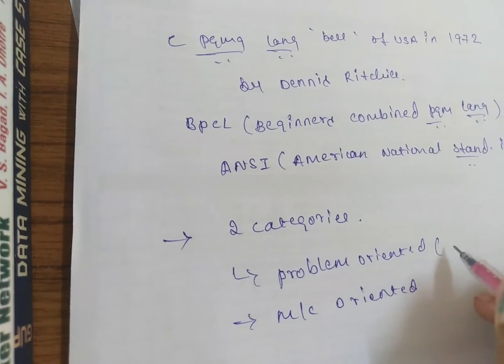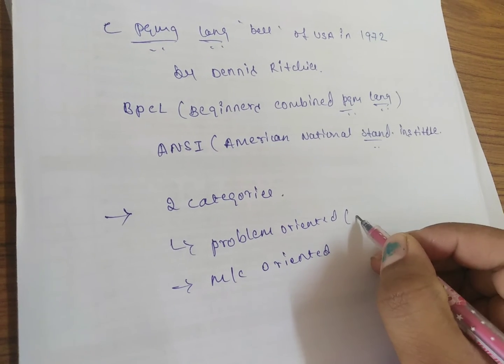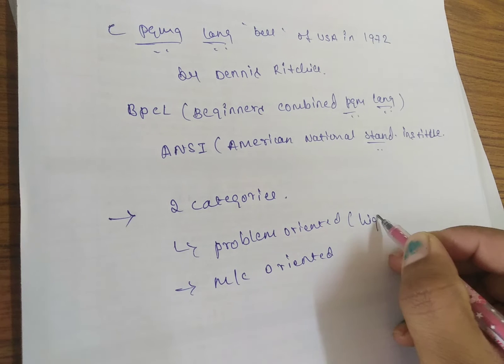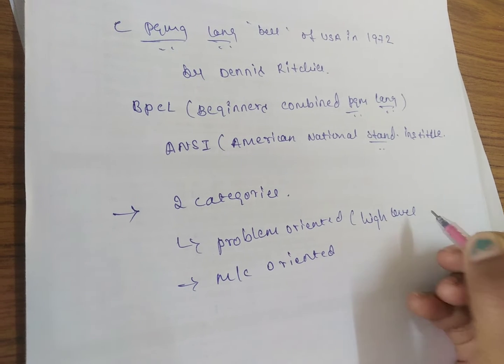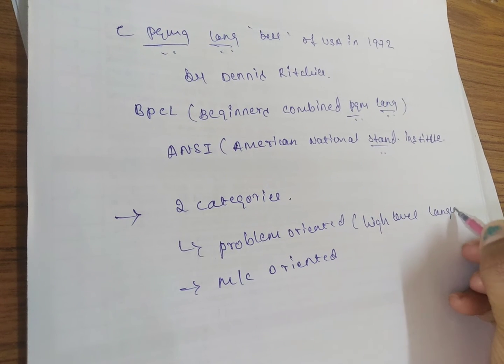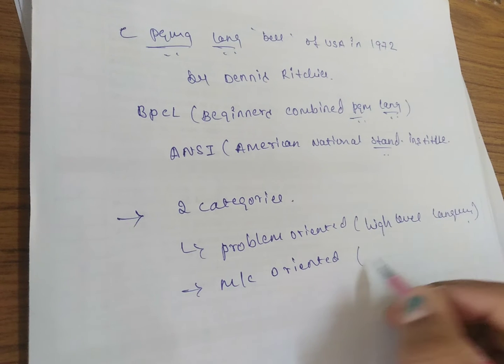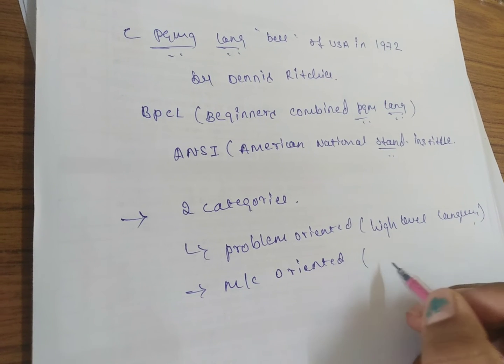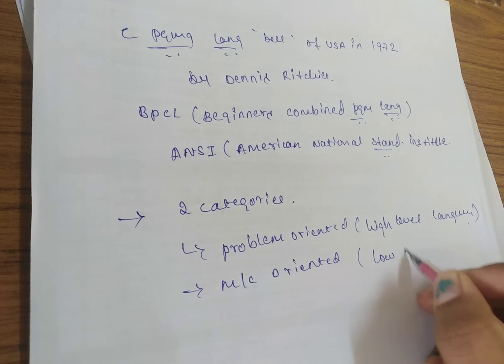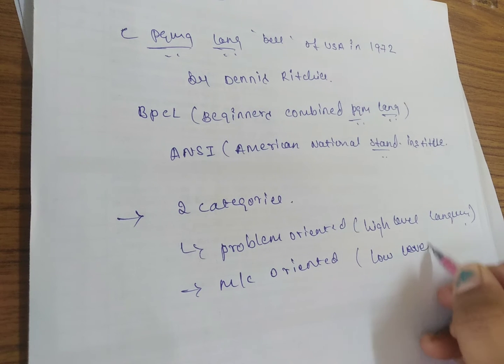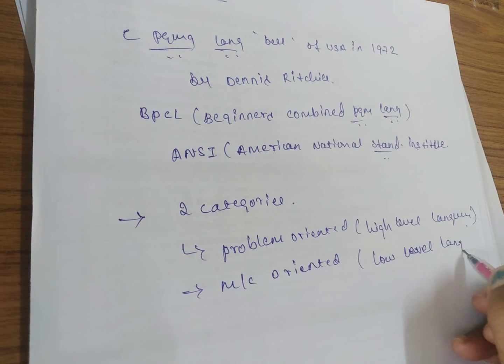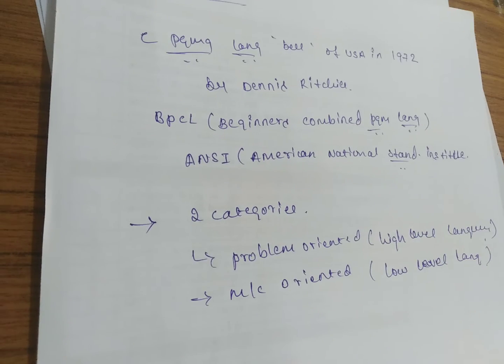Problem oriented, we can call a high level language. Machine oriented, we can call a low level language.